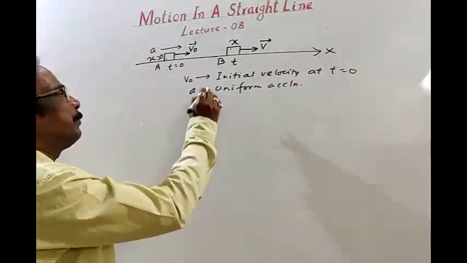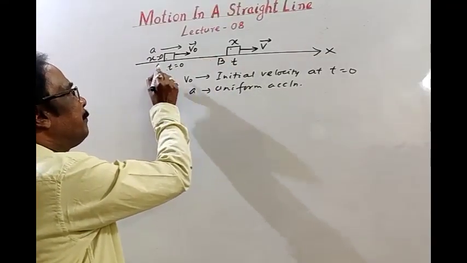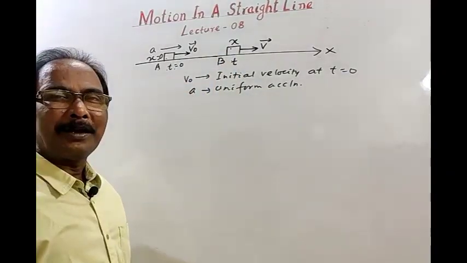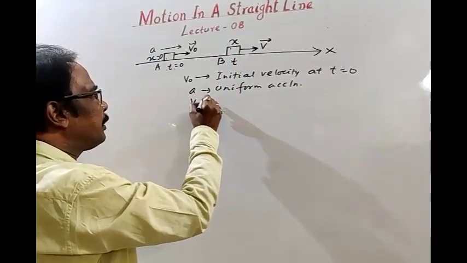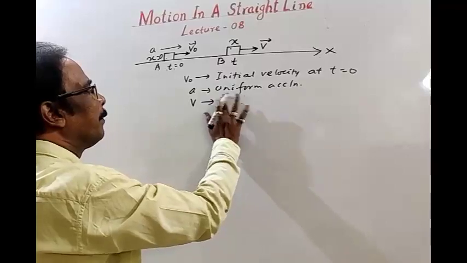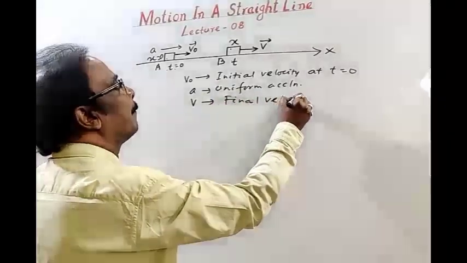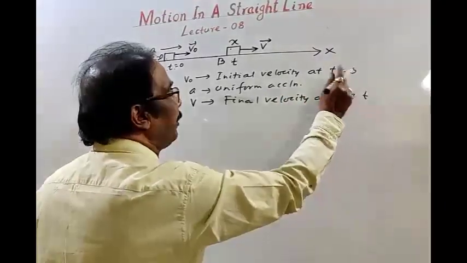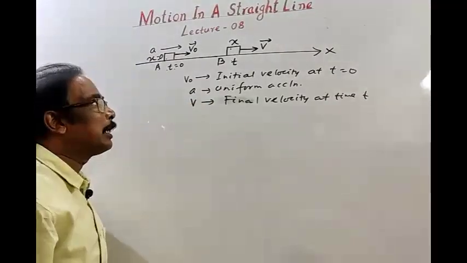Let when time is 0, the body starts from position A. When time is t, the body reaches position B, and at this position v is the velocity. We are taking v as the final velocity at time t.